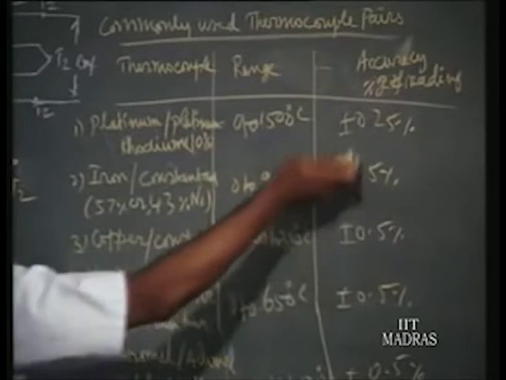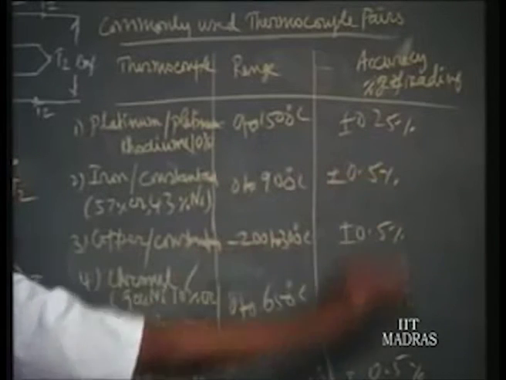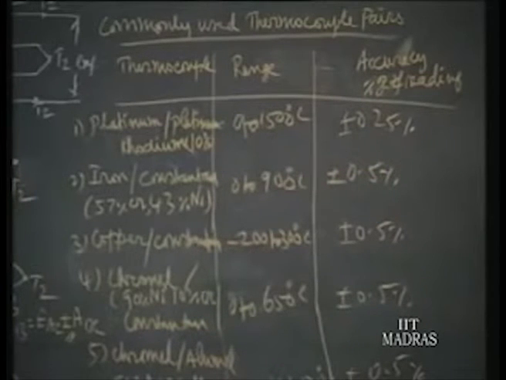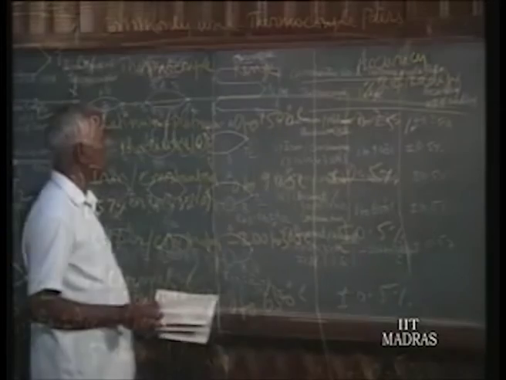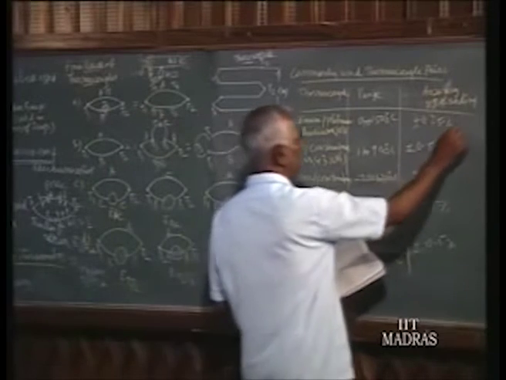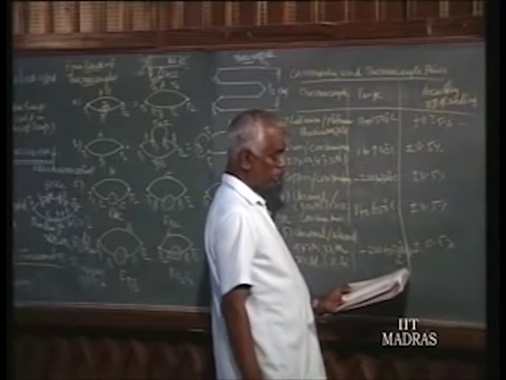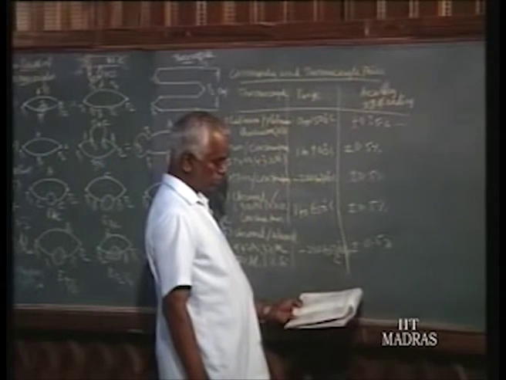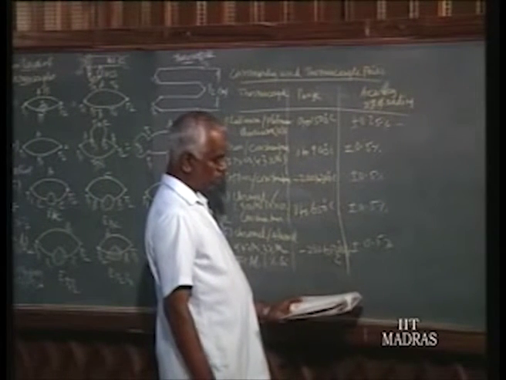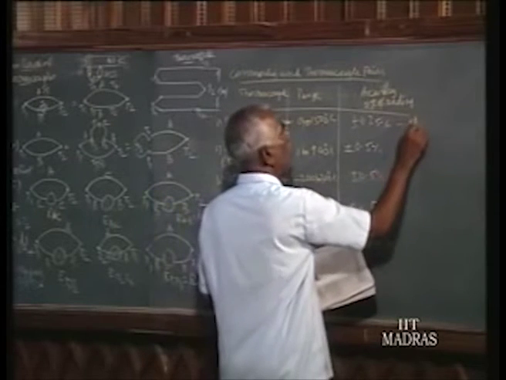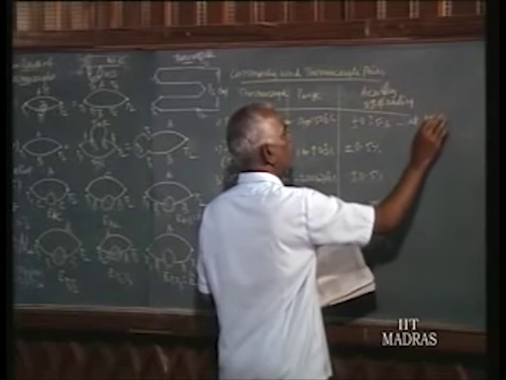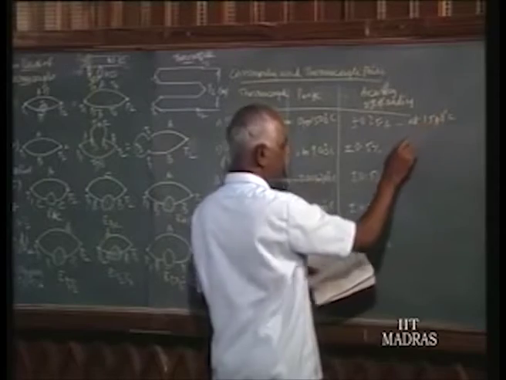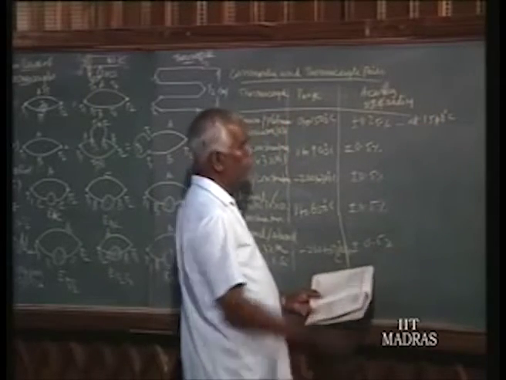We find an accuracy of 0.25% of the reading, and it is the least sensitive among the available thermocouple pairs. That means for platinum rhodium, at 1500 degree centigrade, it develops a voltage of about 15 millivolt.